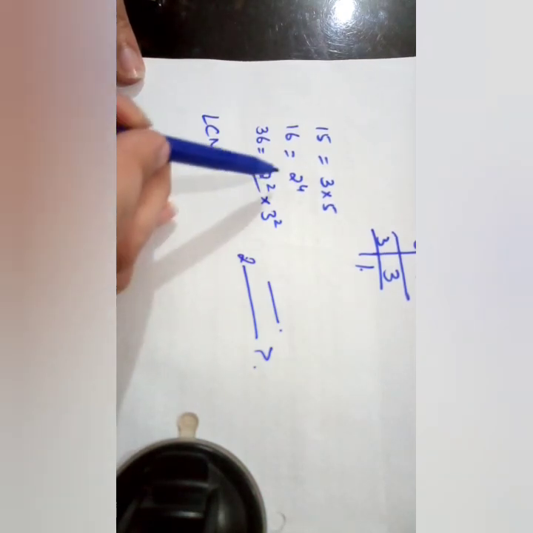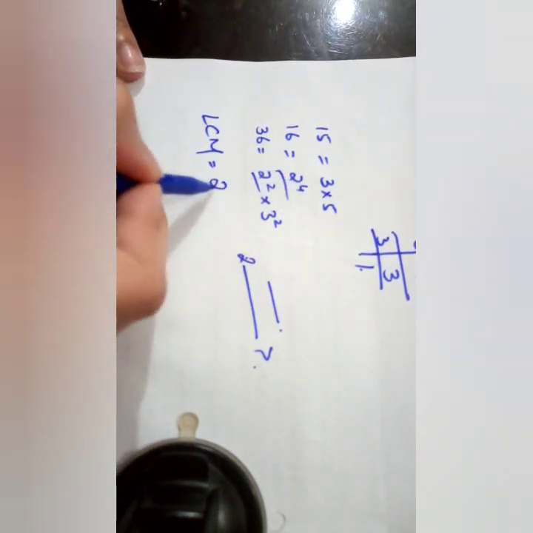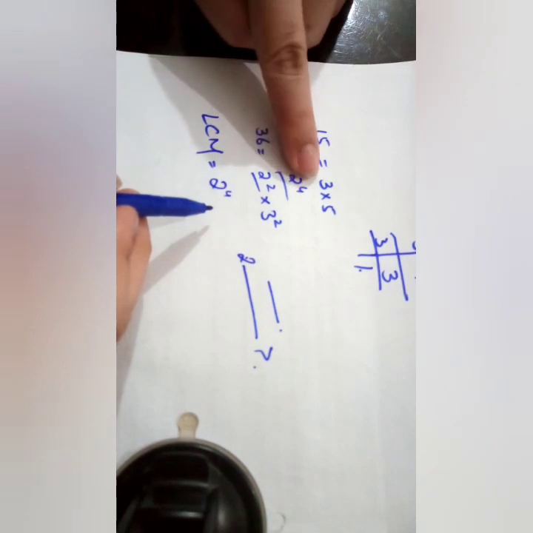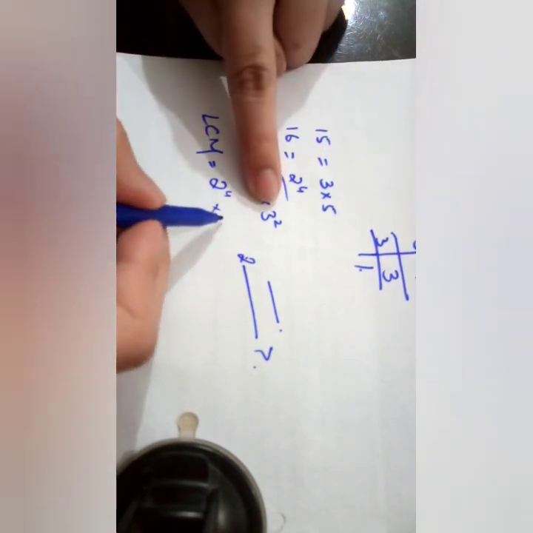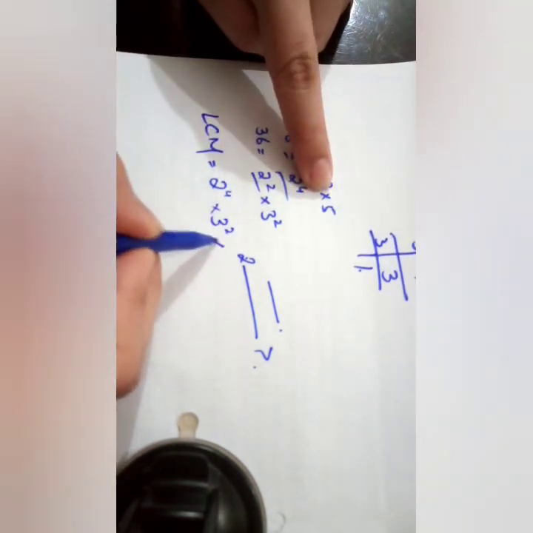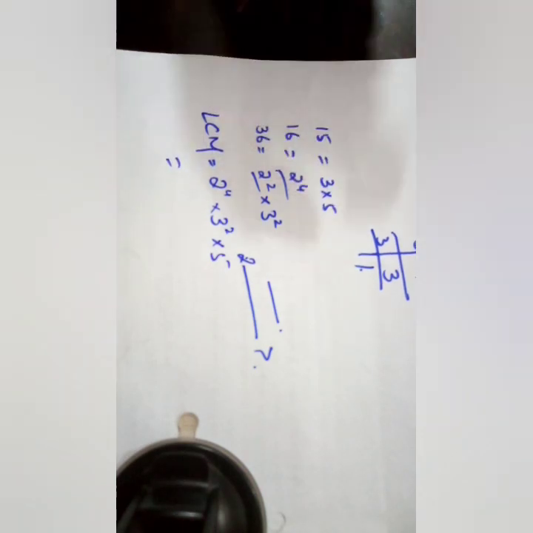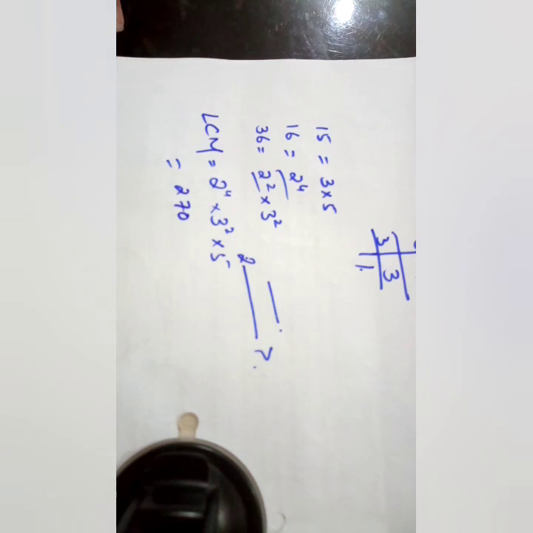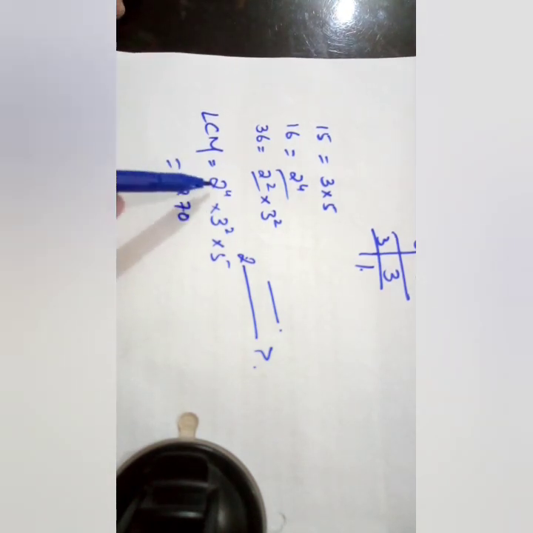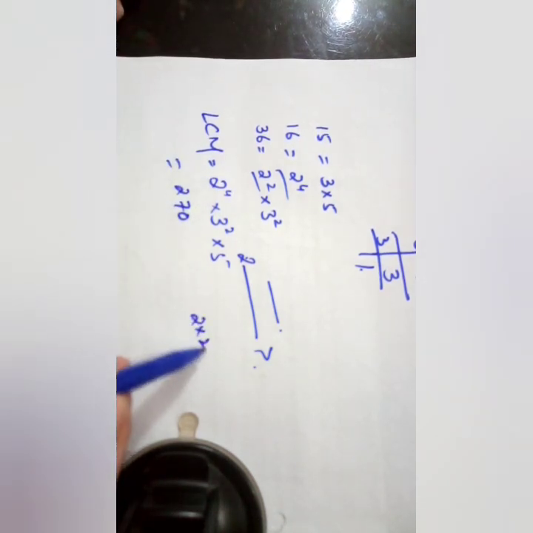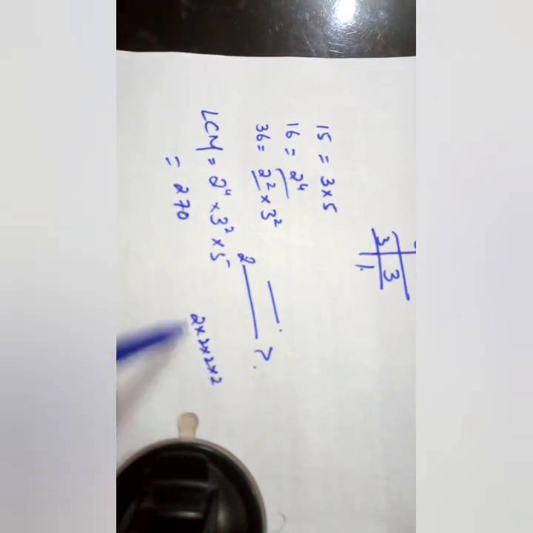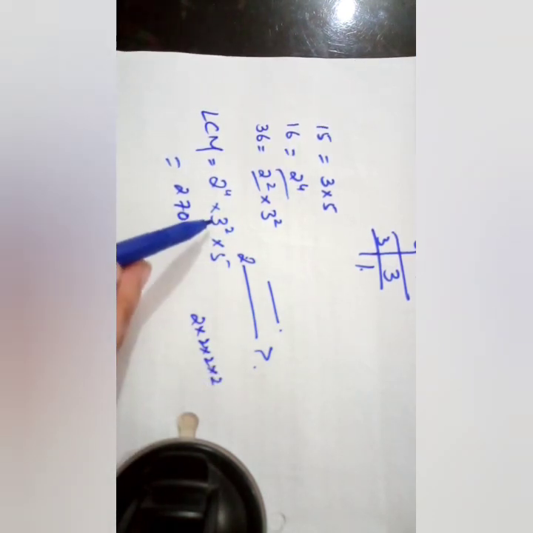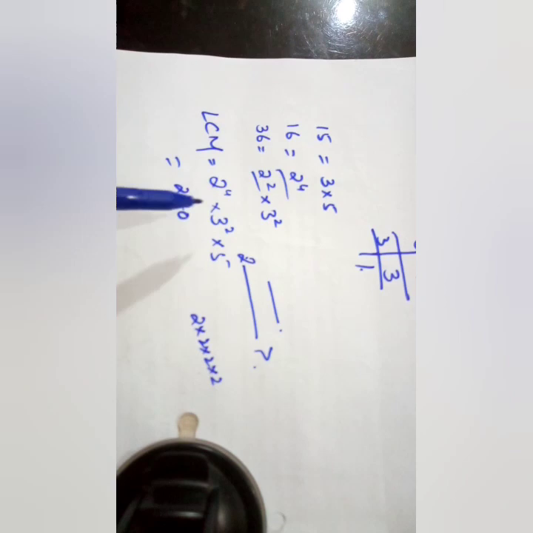Take the power of 2: 2 has the greatest power, that is 4. So we'll take the greatest power. 3 has the powers 1 and 2, so we'll take the greatest power, that is 3 squared. And again the last factor, that is 5. Just multiply these. 2 to the power 4 means 2 multiplied by 2 multiplied by 2 multiplied by 2, so four 2's, same two 3's and one 5. By multiplying all this, I get the answer 270.